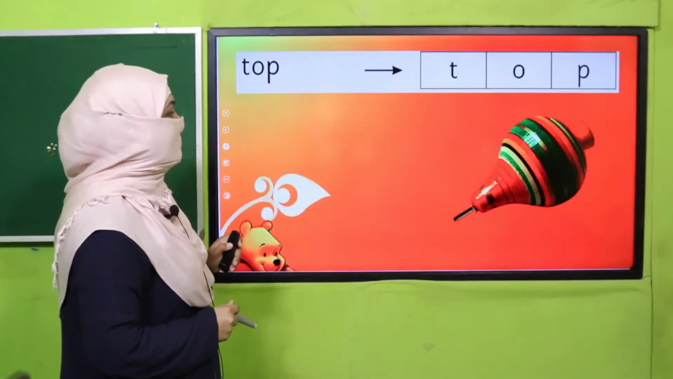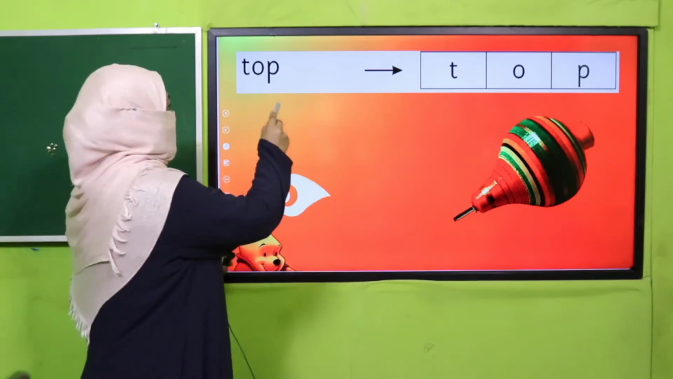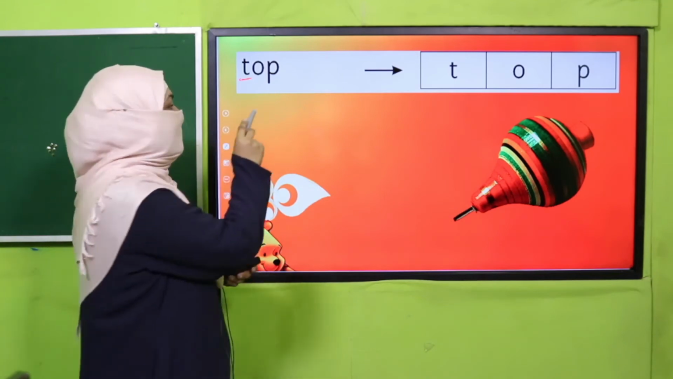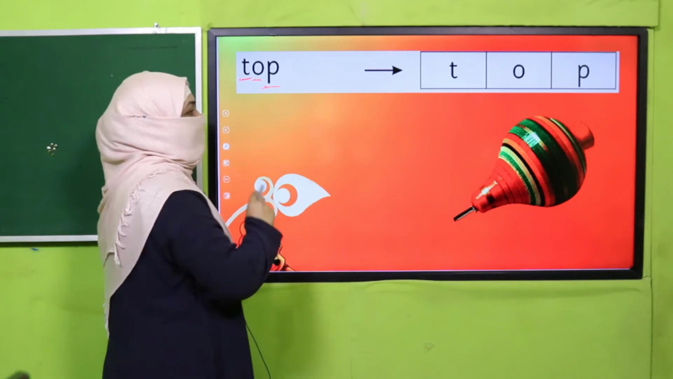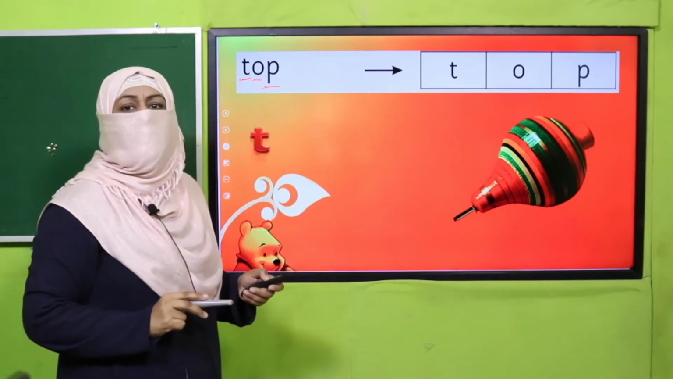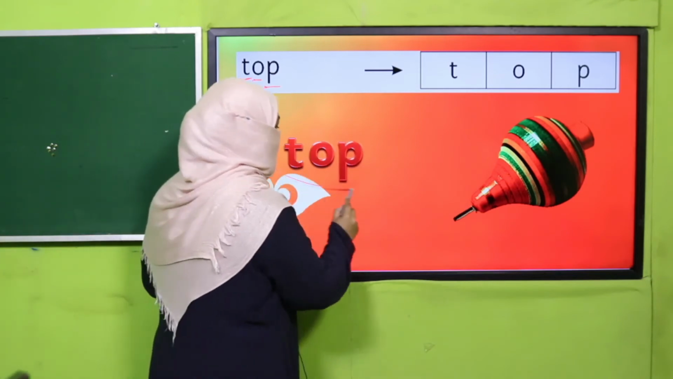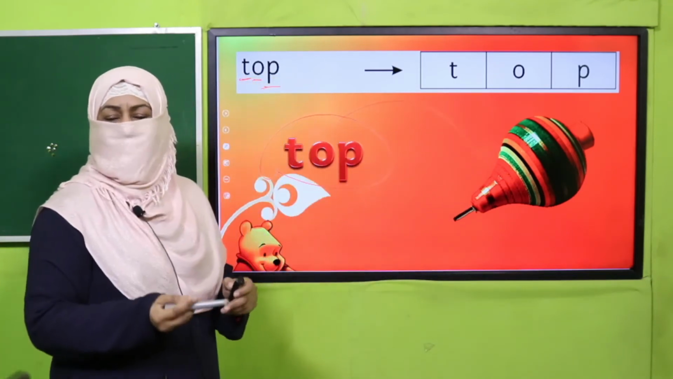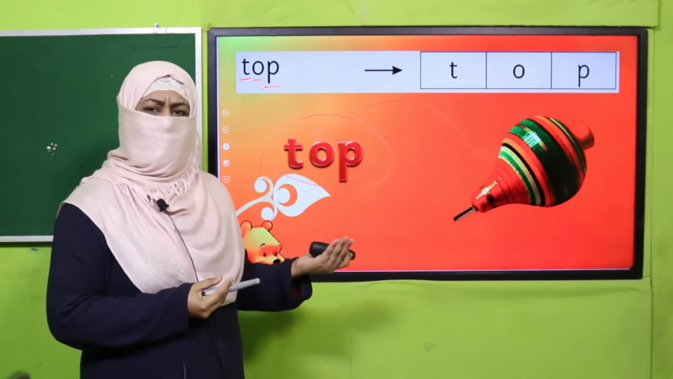The next example is top. It's a toy. So how do we say it? The first letter is T and its sound is T. The second letter is O, its sound is O. And the third letter is P, its sound is P. So we say T-O-P, top. Right? This is how we join letters, we make words and we say words. So we know the individual sounds. When we say them correctly, we say the correct word.